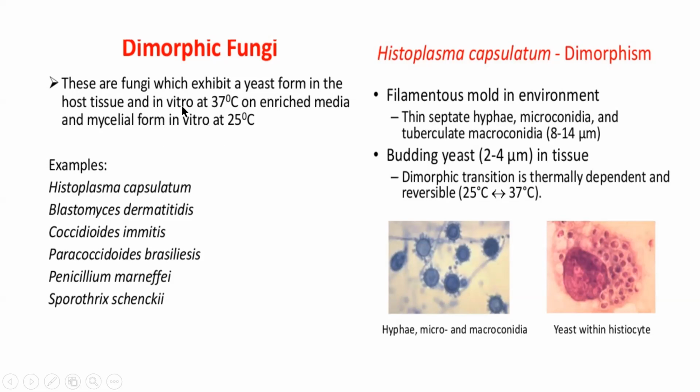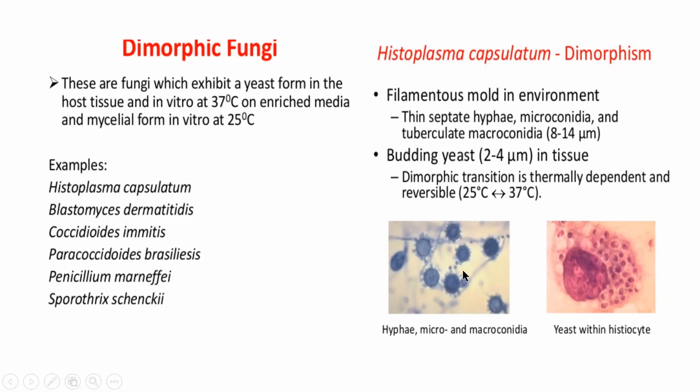So when the temperature is 37 degrees, it will show yeast form, unicellular yeast form. This is the yeast form, unicellular cell-like structure. When the temperature is lesser than 37, at 25 degrees, it will have a mycelial form. Such forms are called dimorphic fungi.